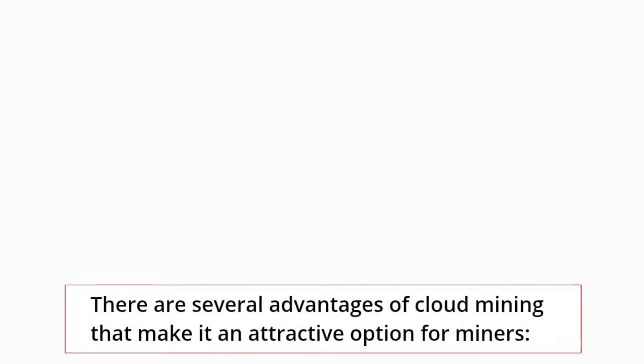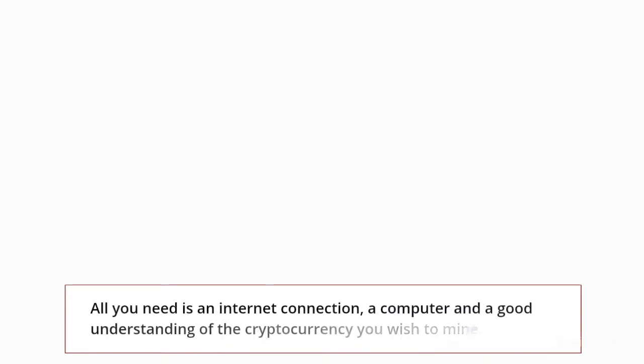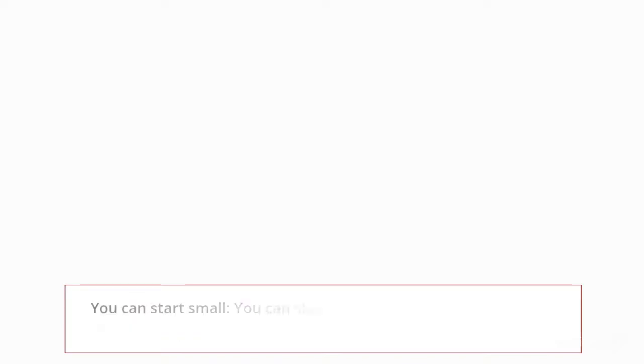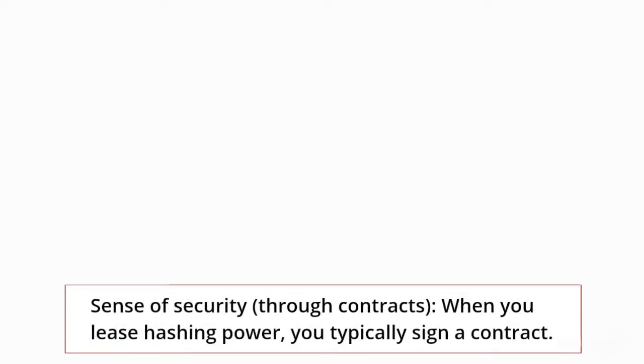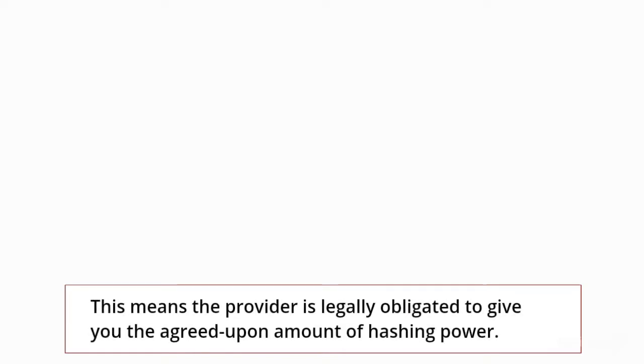There are several advantages of cloud mining that make it an attractive option for miners. All you need is an internet connection, a computer and a good understanding of the cryptocurrency you wish to mine. You can start small. You can start with a small investment and gradually reinvest your earnings to increase your hashing power. Sense of security, through contracts. When you lease hashing power, you typically sign a contract. This means the provider is legally obligated to give you the agreed upon amount of hashing power.